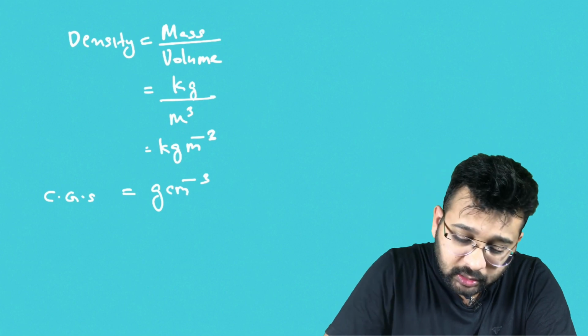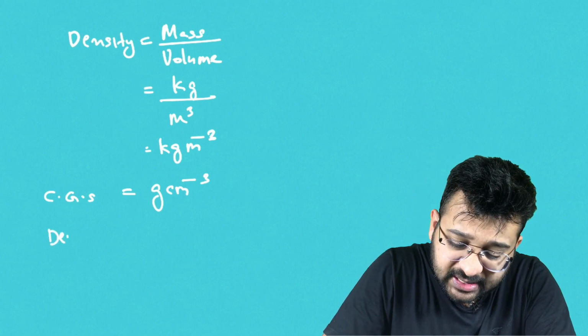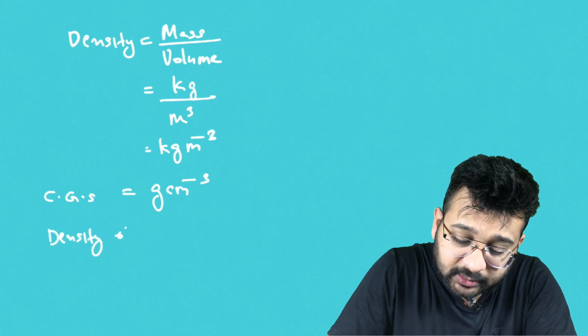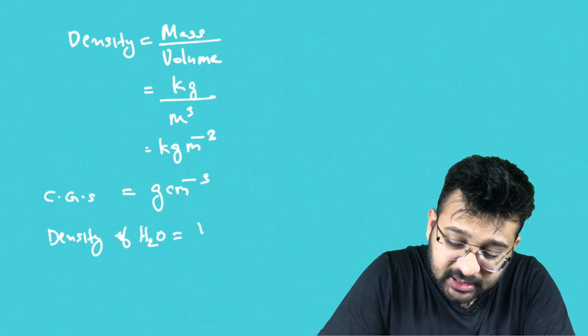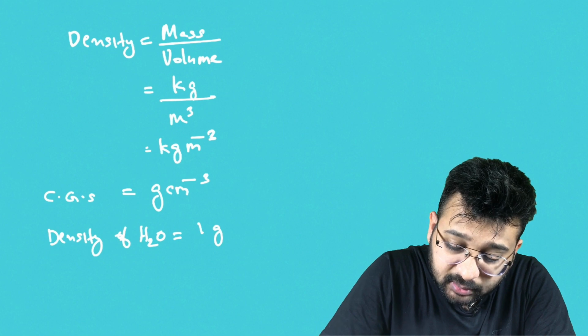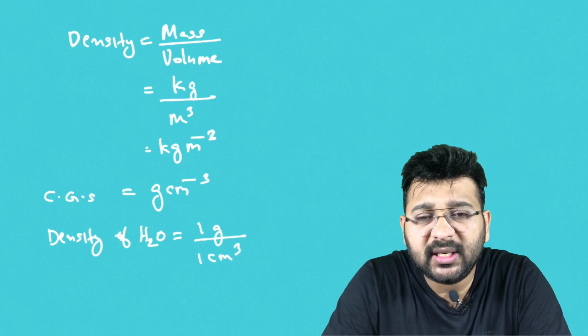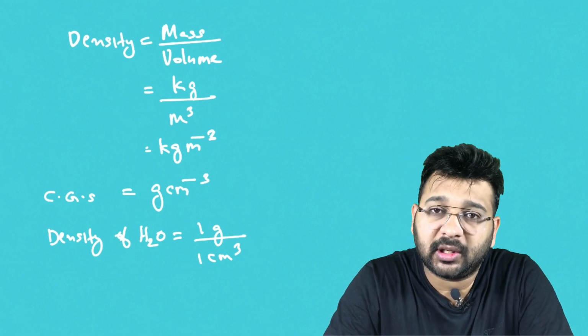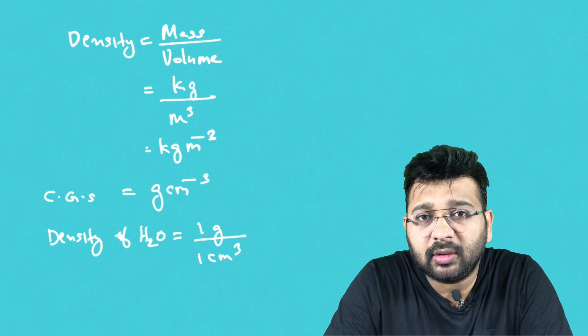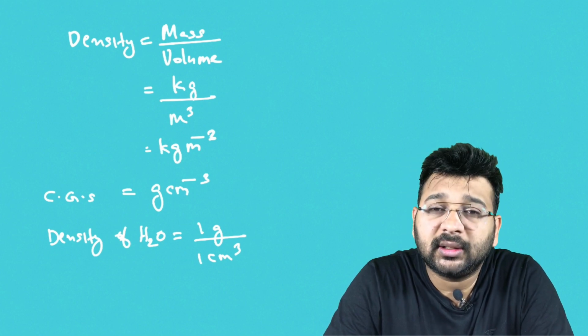Now, when we consider the density of water, as we all know, it is expressed as 1 gram divided by 1 centimeter cube, which means 1 gram of water has a volume of 1 centimeter cube. Now we are going to find out the density of water in SI unit.